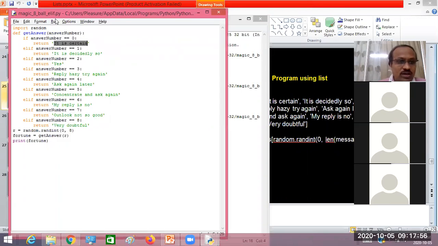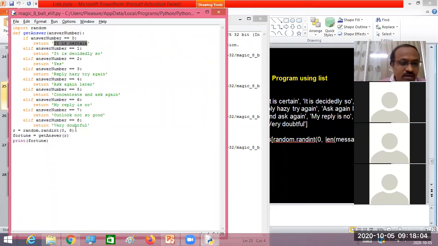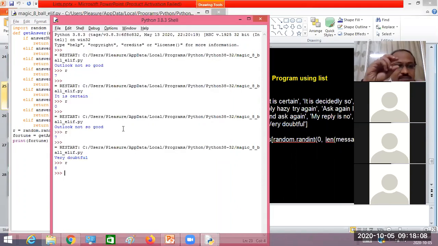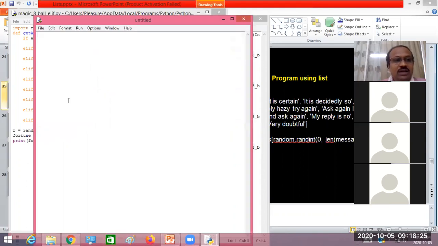"Outlook not so good." Again if I run this one, this time I got "Very doubtful," because the R value is 8 now. Like this, randomly it is displaying one message based on the random number generated by the user. So this is the code for displaying a message based on the random number generation, right? The same program can be rewritten with a list.